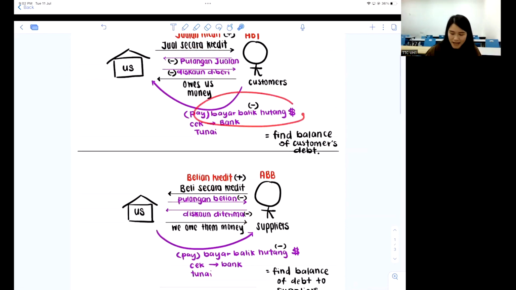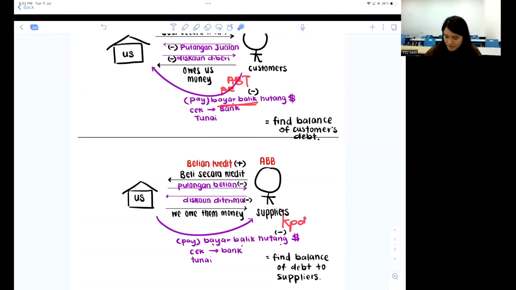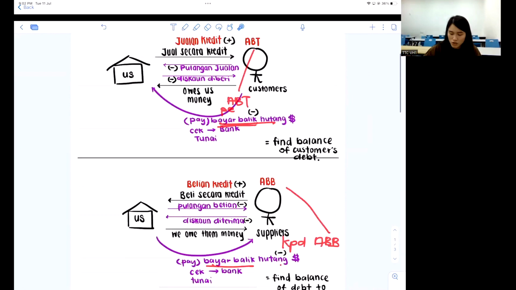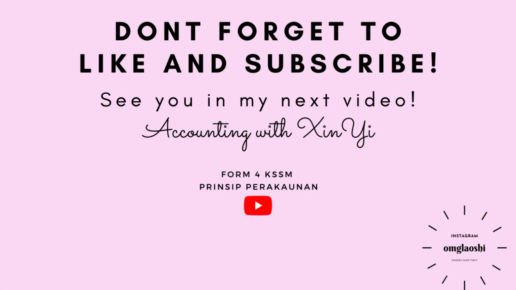And one more, the bayar balik. Be it bank or tunai, they should be a pair as well, because when they bayar balik, they will say it is pelanggan, or they say ABT, bayar balik. This one is bayar balik hutang kepada ABB. So the similar word here is bayar balik hutang. You see them as a pair. One of them give it to ABT and the other gives it to ABB. So you have pairing that you don't have to go one by one, plus, minus, plus, minus. No need. If it's jualan belian, plus together. Pulangan, pulangan, minus together. Discount, discount, minus together. So that's the fastest way you can answer for account correlation.